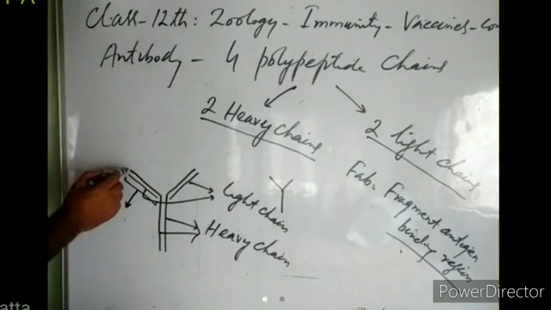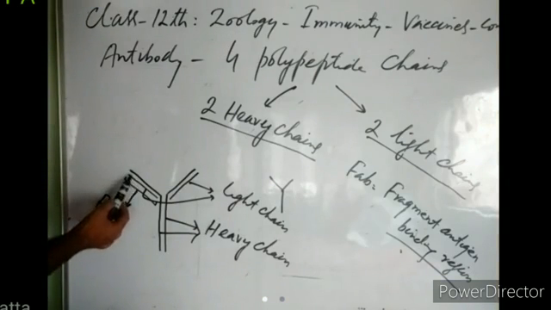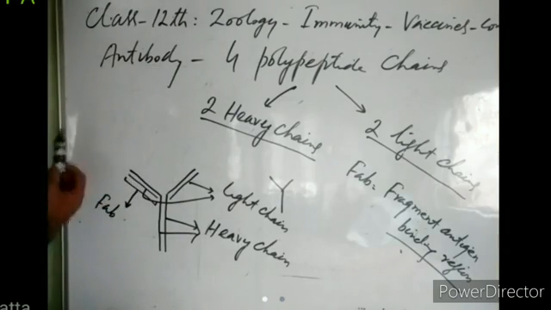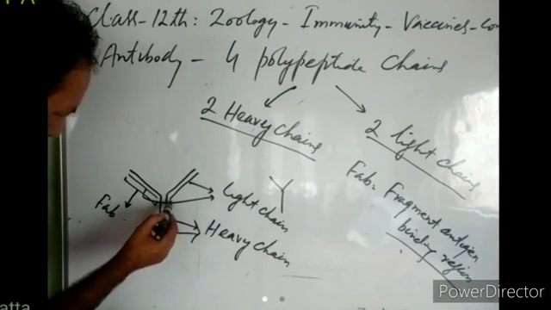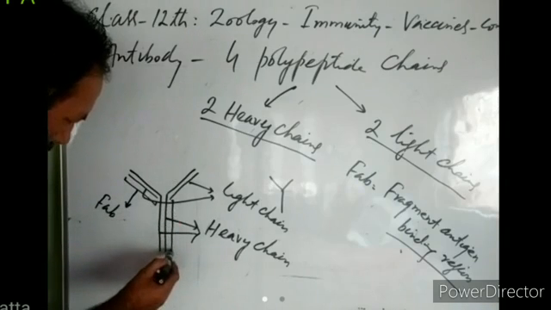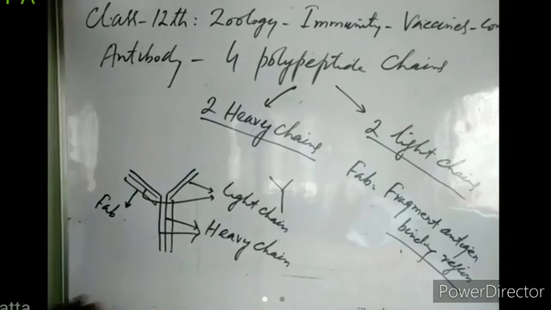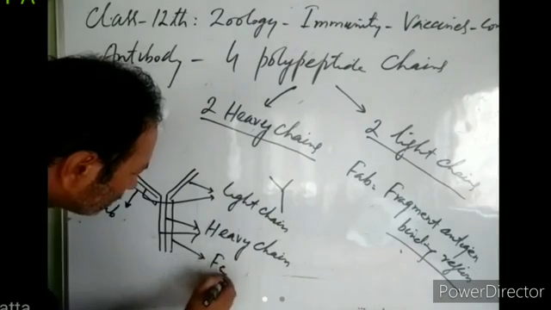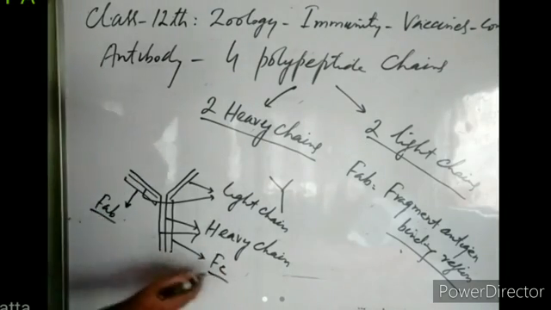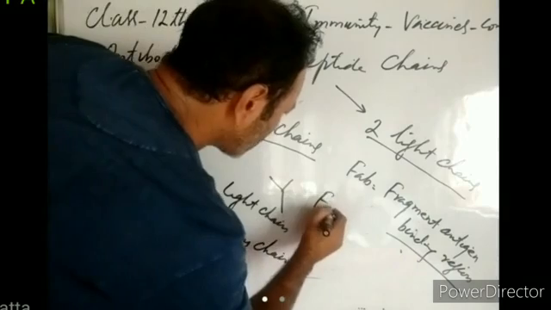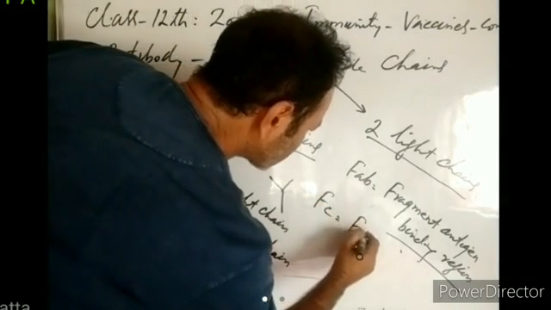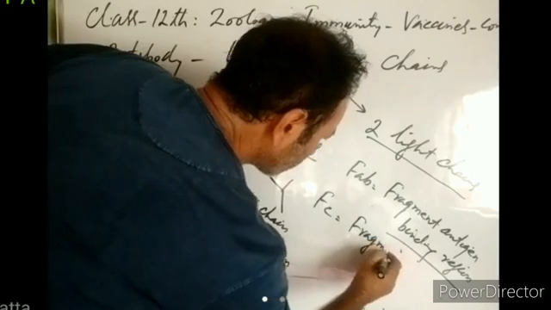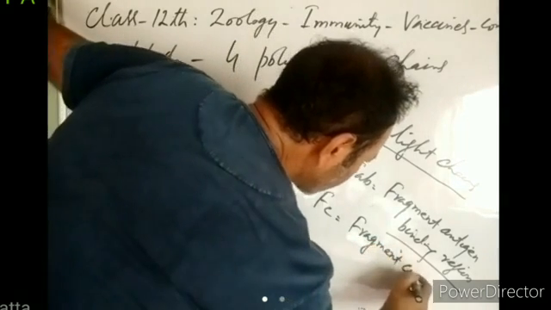So this part of the antibody, where there is a short polypeptide chain and a long polypeptide chain together, is known as Fab. And this part of the antibody, which only contains two heavy chains, is known as Fc. So this is Fab and this is Fc. Fc stands for fragment crystallizable.